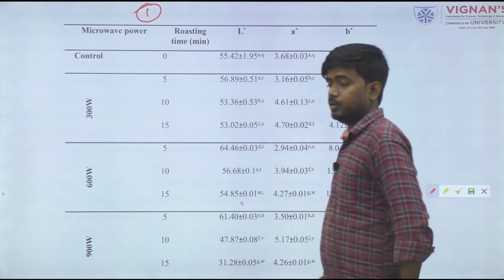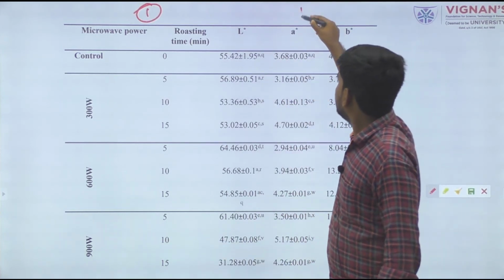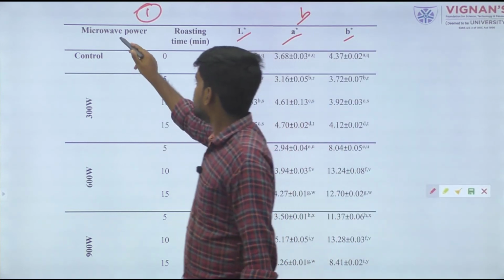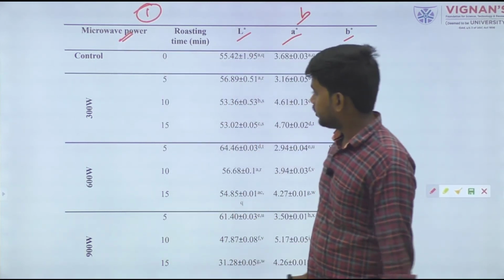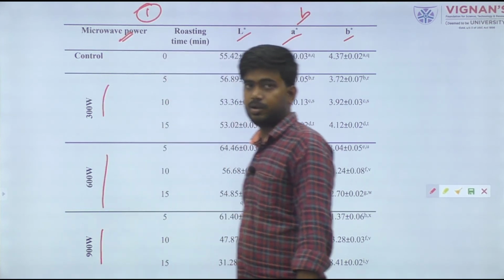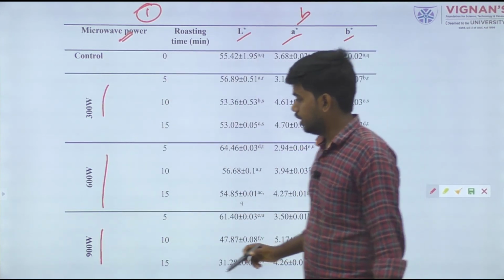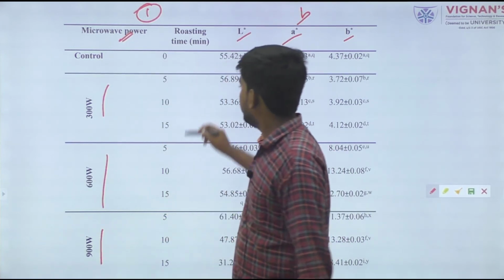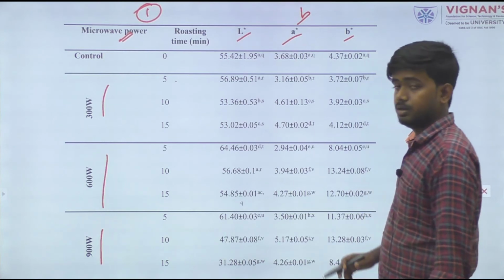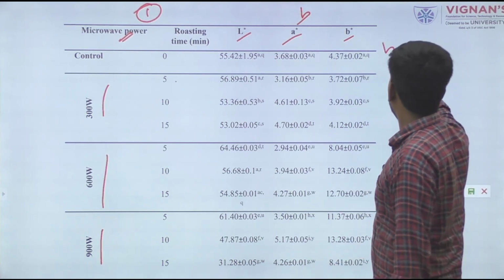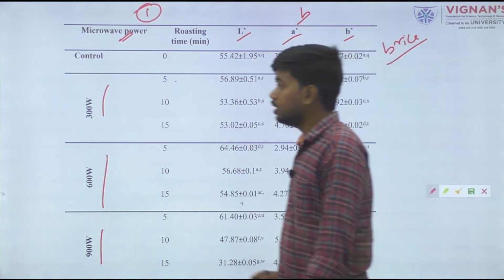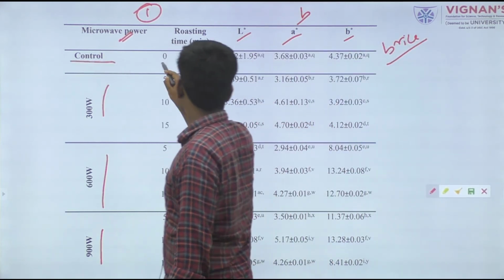So here what happened, we took the LAB values for a microwave treatment. We gave the microwave treatment at 3 powers, that is 301 watt, 600 watt and 900 watt. We gave it for 5 minutes, 10 minutes, 15 minutes, the same for all. This data is given for black rice in control, without any treatment.